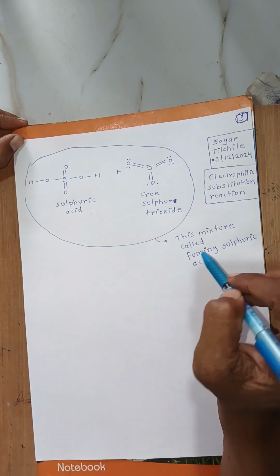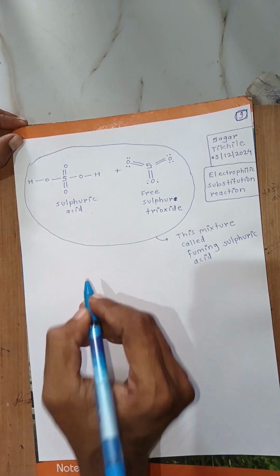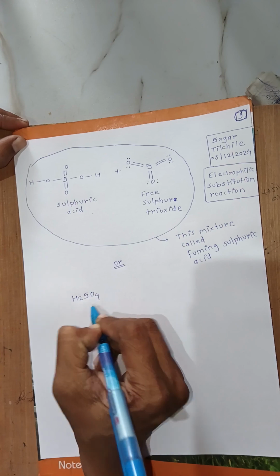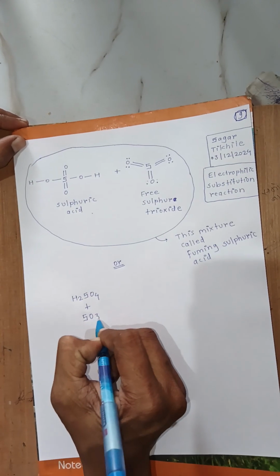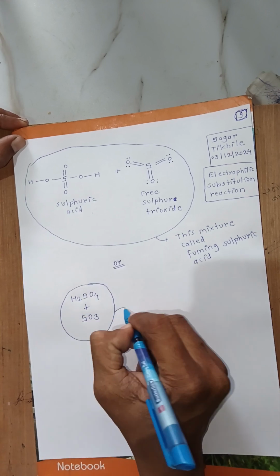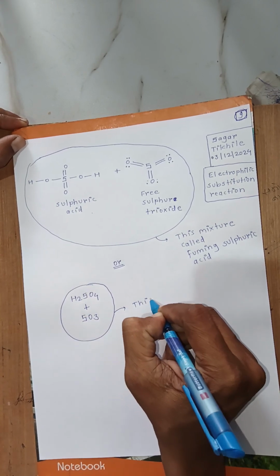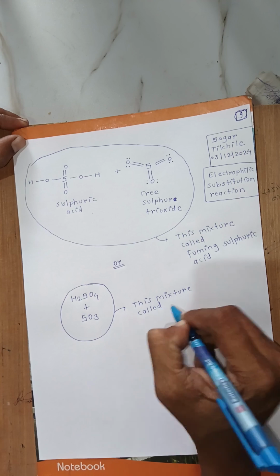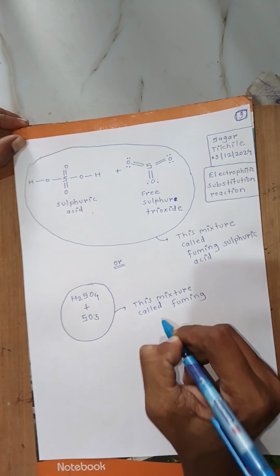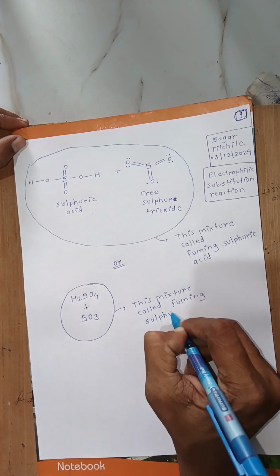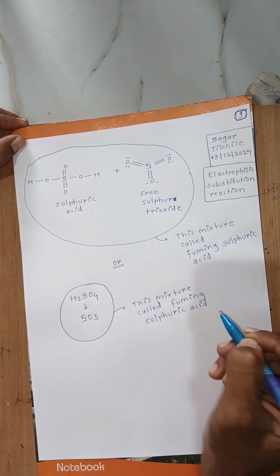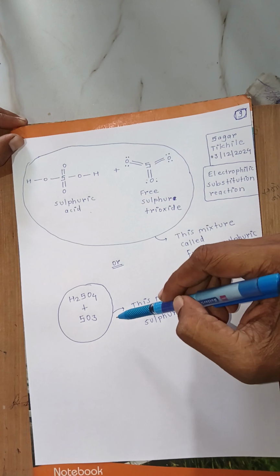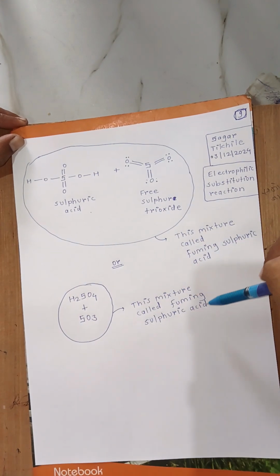Or you can write it in the simple way: the mixture of sulfuric acid with free sulfur trioxide molecule. This mixture is called fuming sulfuric acid.